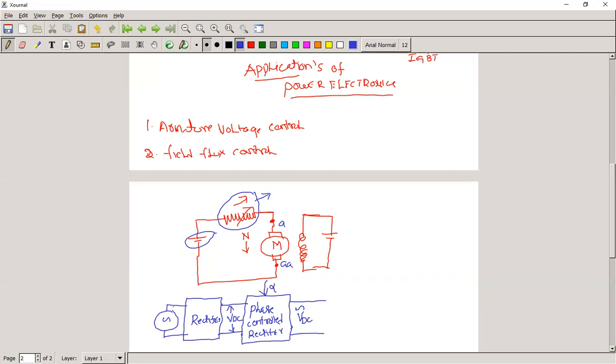By means of this alpha, you can control this voltage that we are giving to the armature of a DC motor. This is the armature of a DC motor. This is A, this is AA. This is the field winding. For the field winding, we are giving a separate DC voltage source.